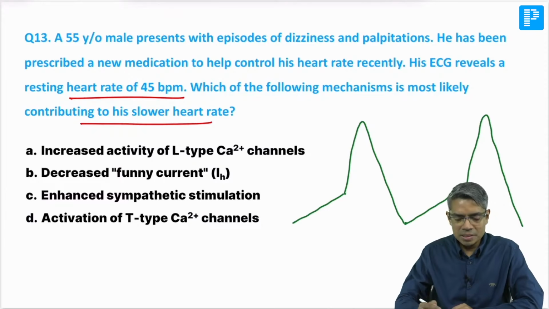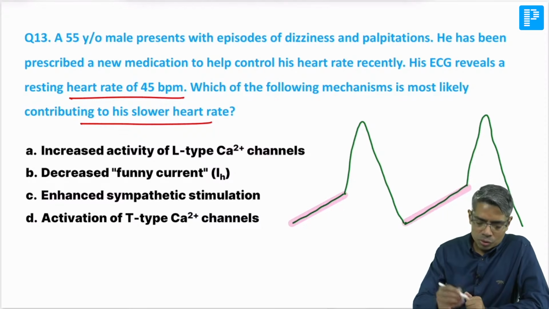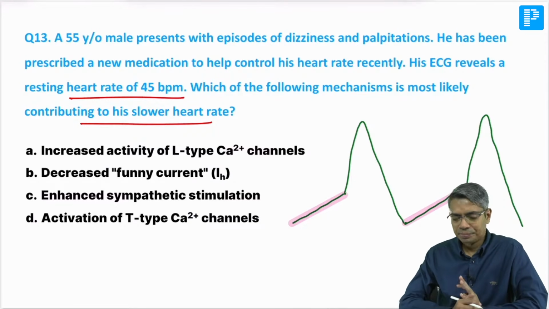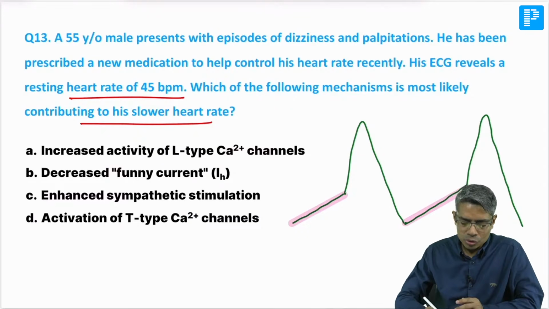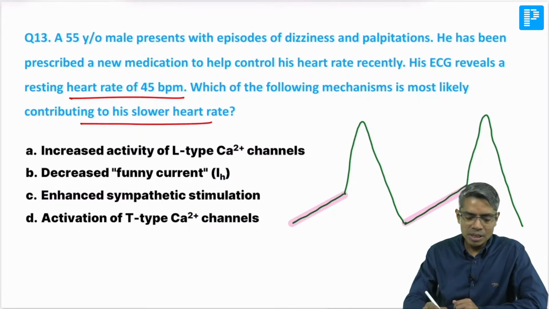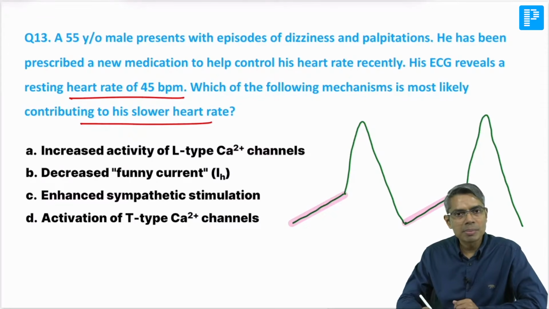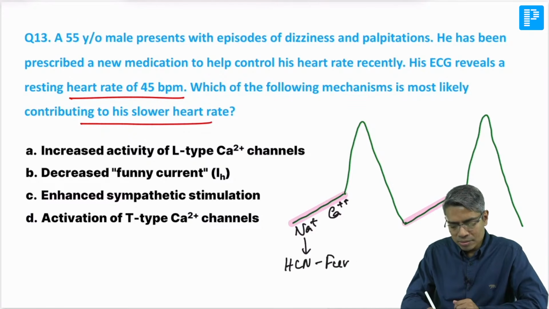This is the normal SA nodal action potential. In the normal SA nodal action potential, there is a phase known as the prepotential. Whenever the slope of the prepotential decreases, that is going to produce a decreased heart rate. Now if you recall the ionic basis of this prepotential, I told you this is sodium current followed by calcium current. Sodium current is through the HCN channel, which is also known as the funny current.